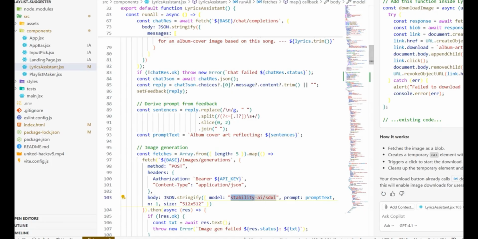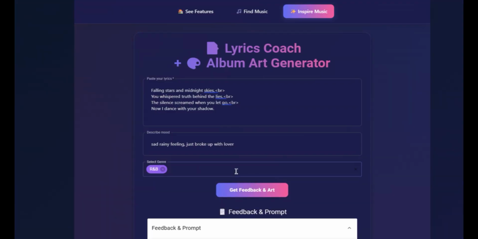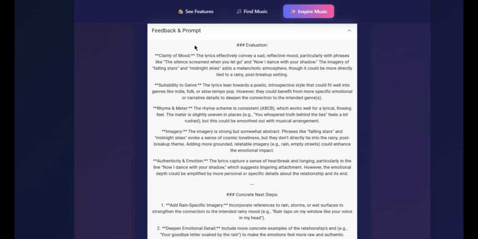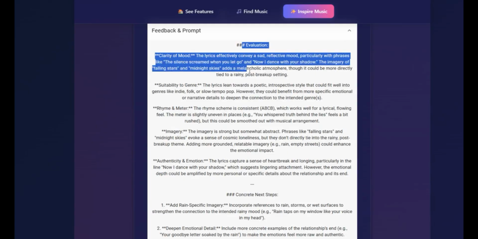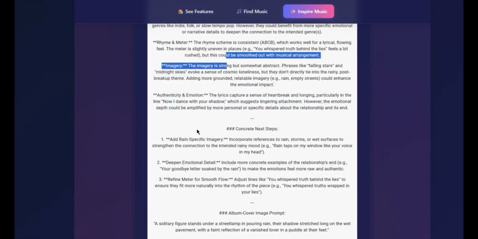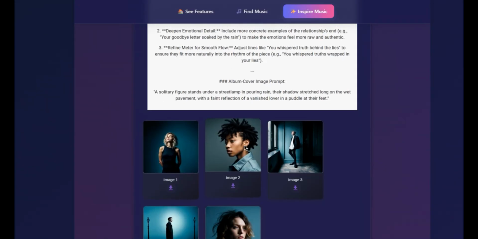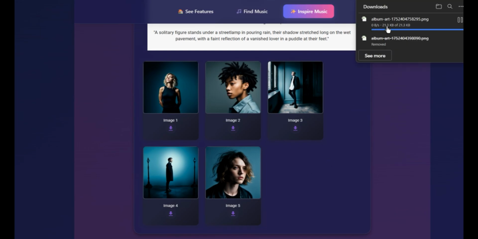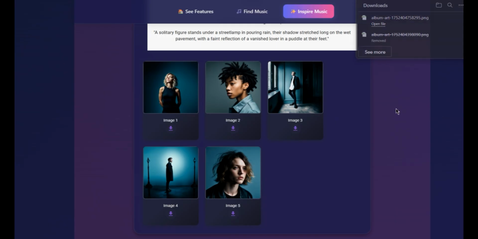As we can see, we get a response back, and some of the criteria we thought were important were technical, but also we really made sure to include the optional criteria if they were provided, for example, suitability to the genre and clarity of the mood provided. And below we can see the generated images that we really hope artists can use for their work or for even more inspiration to create more lyrics.